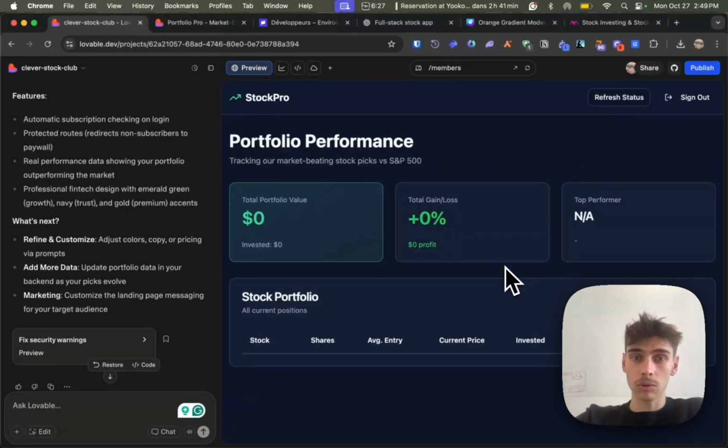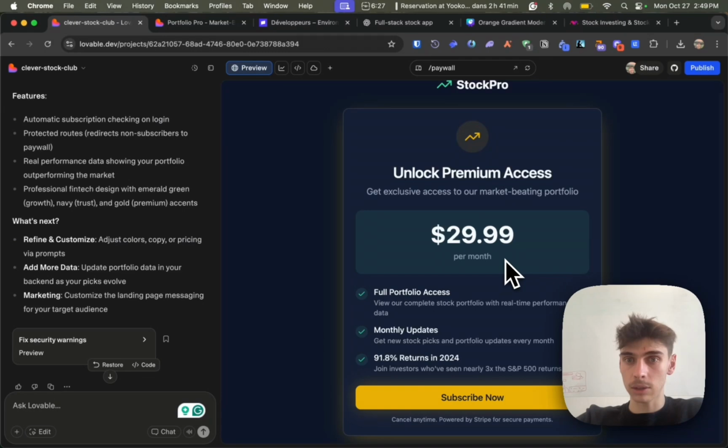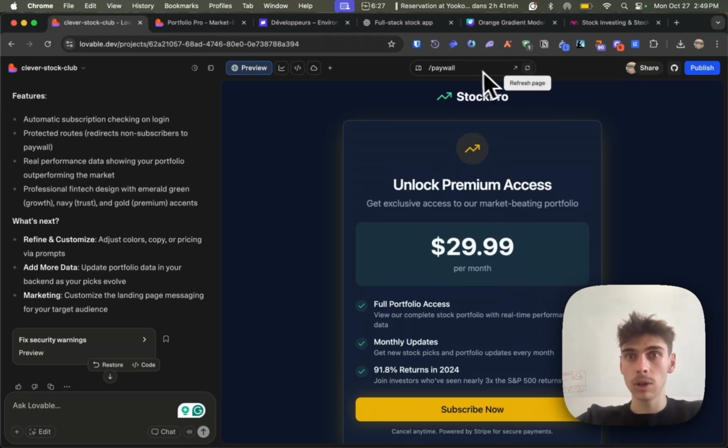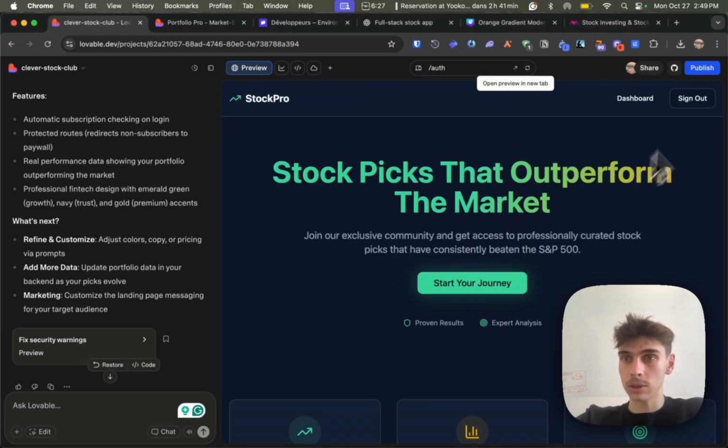Okay, do I have a dashboard? In this case, yes, I do. Do I have a paywall? Yes, I do. Is the paywall working? Yes, it's working, because if I'm signed out, I guess.